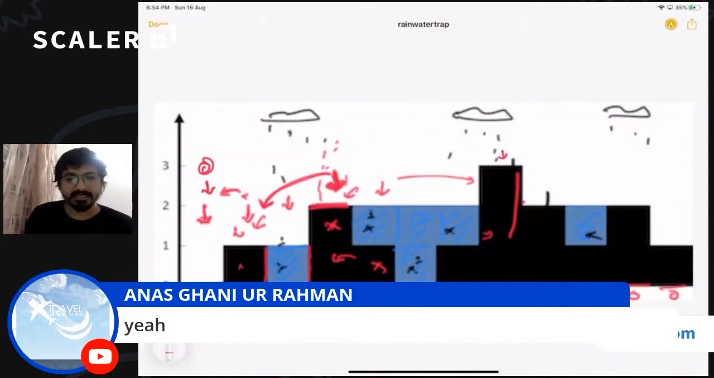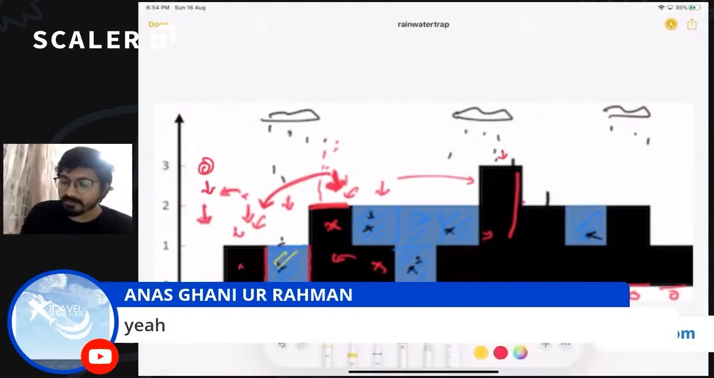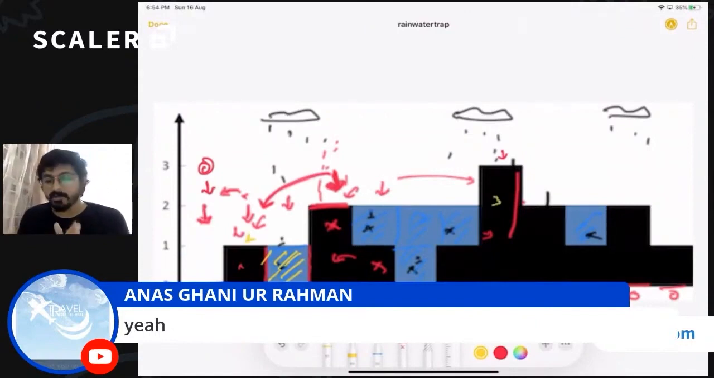What about the next one? Again, left max is 0, so we won't be getting anything, right? For this water column, the left max is 1, the right max is 3. So the minimum of left and right is 1, minus the height of this bar, which is 0. So this is going to hold 1 unit of water, right? If we do the same thing for each and every bar, we are going to get the answer.